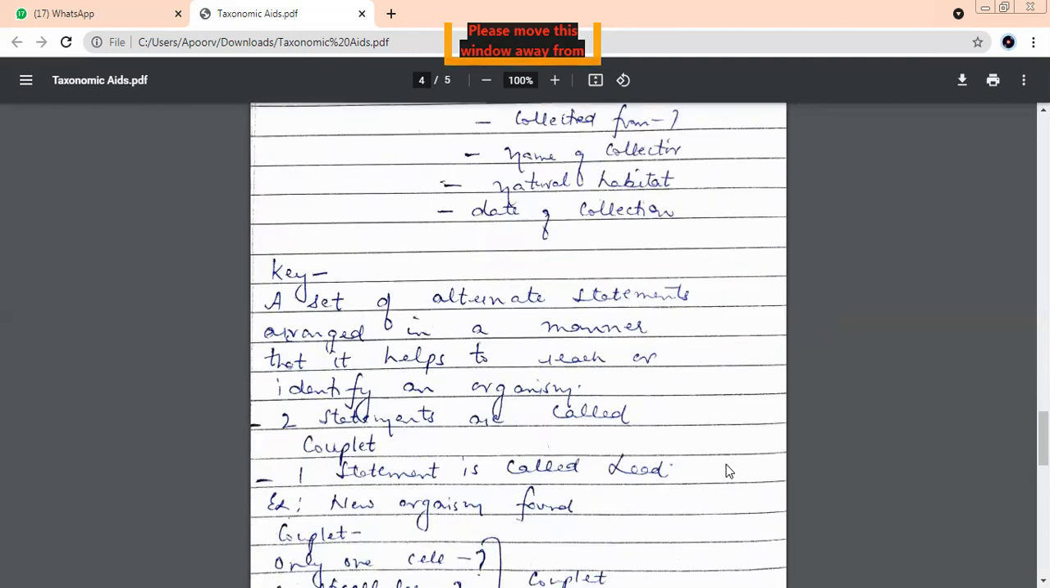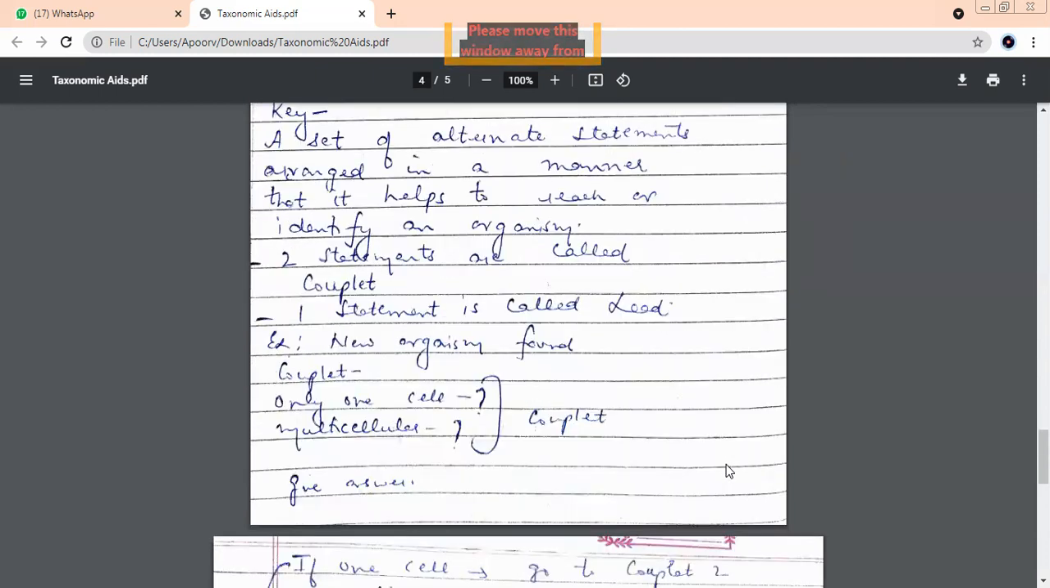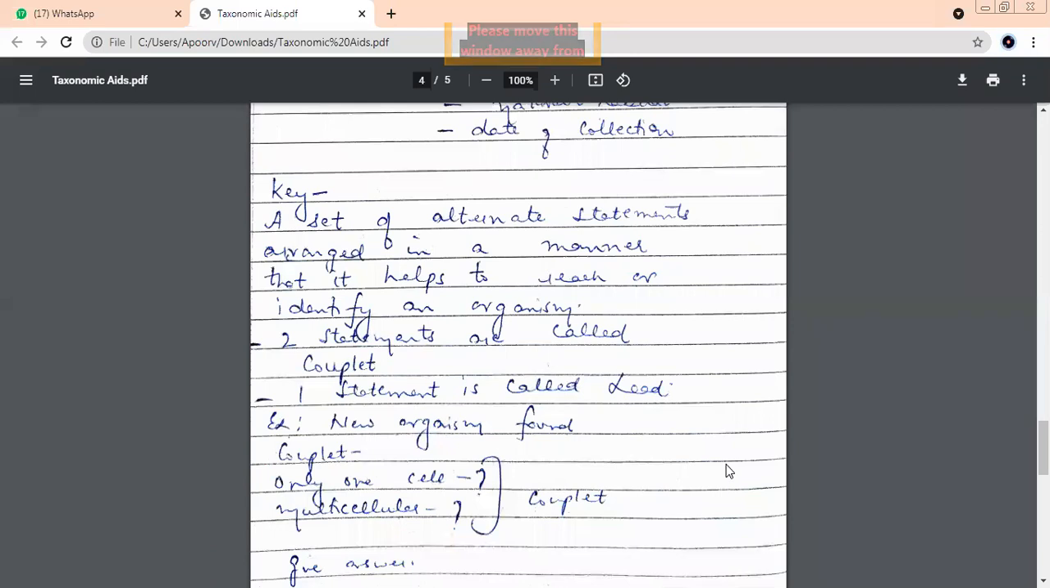Okay, now we move on to the last taxonomic aid, that is key. Before I move on to the last taxonomic aid, let me have a quick revision. Taxonomic aids are the things which help you in taxonomy. Quickly, children. The first taxonomic aid we discussed today was the botanical garden. Very good. Second was the zoological park, zoological garden. Third, museum. Fourth,